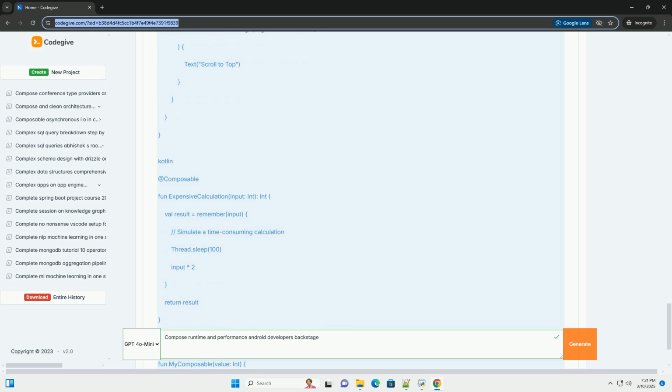Profile regularly. Regularly profile your app to identify performance issues before they become a problem. Stay up to date. Keep your Compose dependencies up to date. The Compose team is constantly working on performance improvements. Follow official documentation. Refer to the official Android Compose documentation for the latest recommendations and best practices. 6.